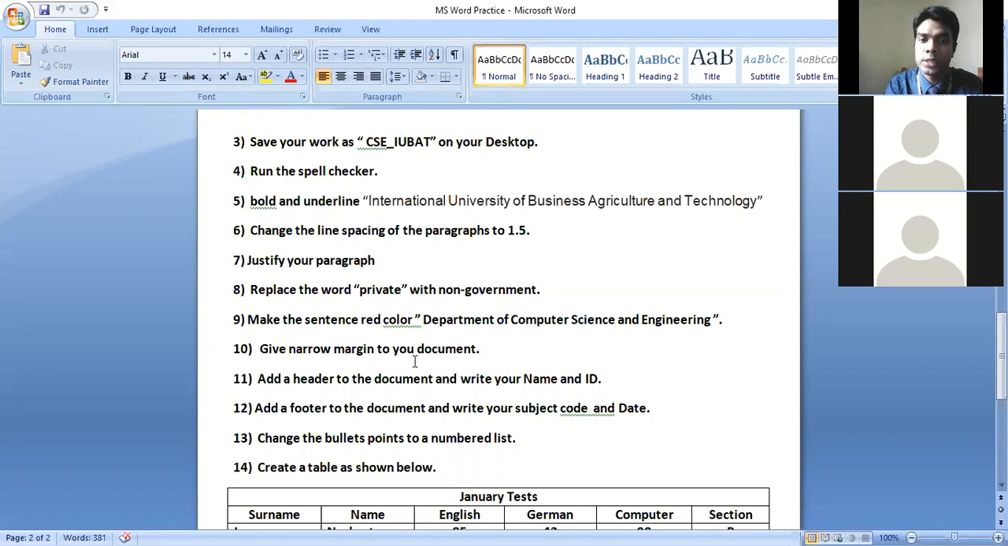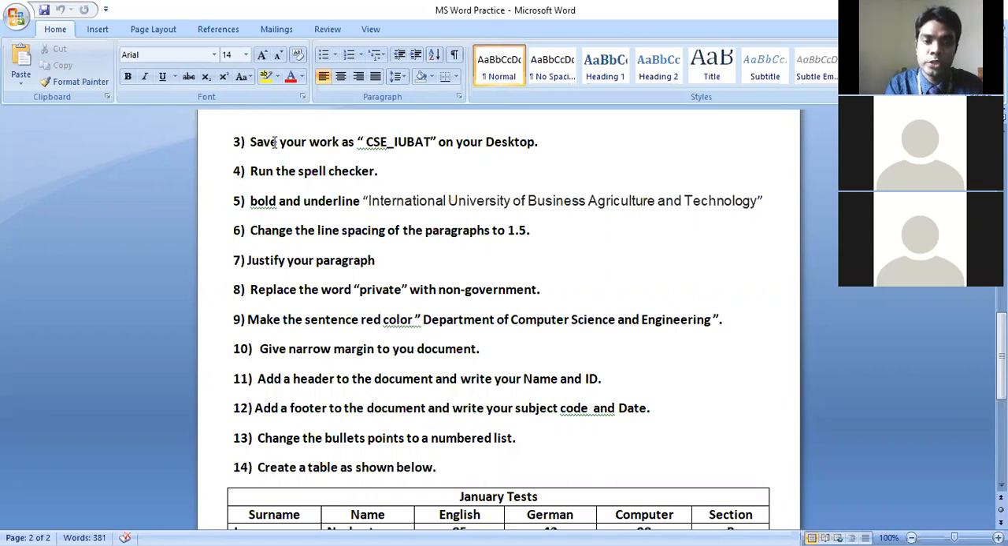Then give narrow margin to your document. Under the Page Layout tab we have this option to fix our margin. Then add a header to the document and write down your name and ID. Then add a footer, write down your subject code and date. You know how to insert the date.